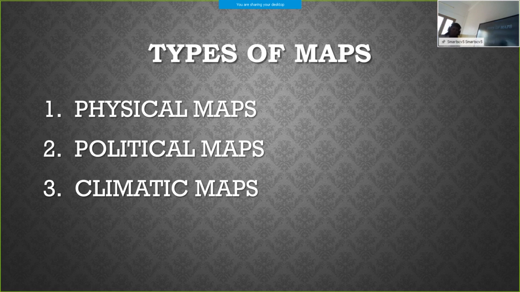Physical maps deal with the physical features of the Earth, and political maps give us content related to countries, capitals, etc. With climatic maps, we can get climatic conditions like weather forecasts. So these are the three types of maps: physical maps, political maps, climatic maps.